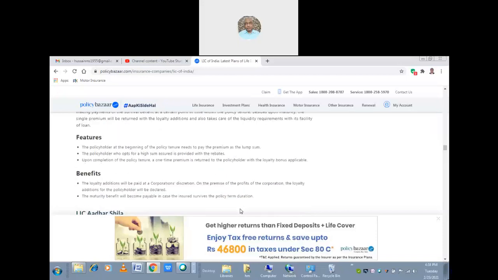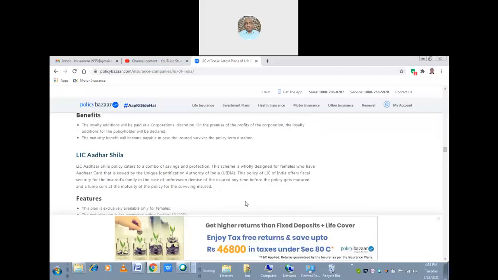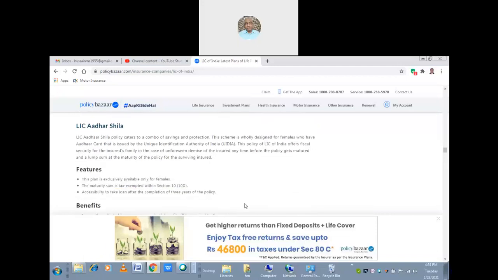Yes, then another plan is LIC Aadhar Sheela. So this is another plan where the LIC Aadhar Sheela policy caters to a combo of savings and protection. It's a combo. What is meant by combo? Yes, unmute and give me the answer. Sir, it is the combination of two or more plans, sir. Yes, it is the combination of two or more plans that is called combo.